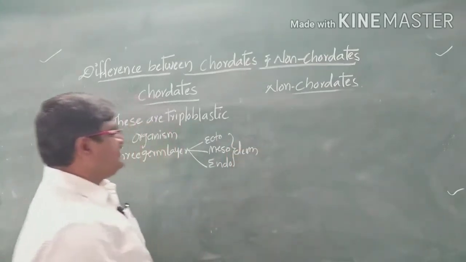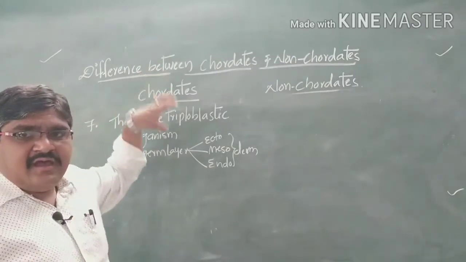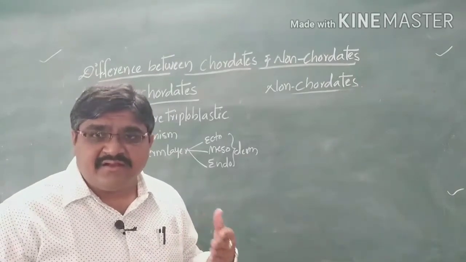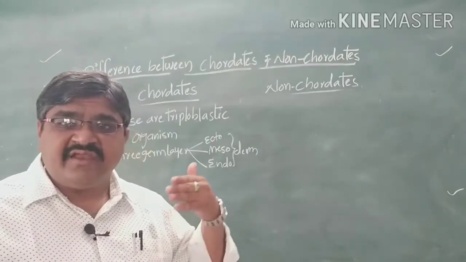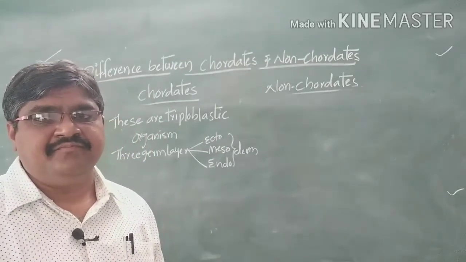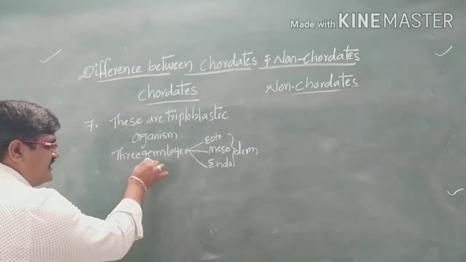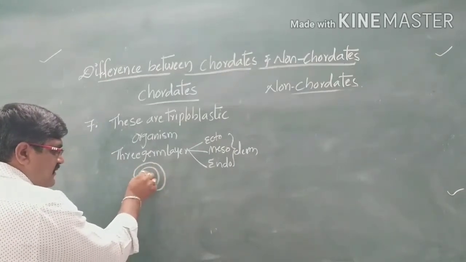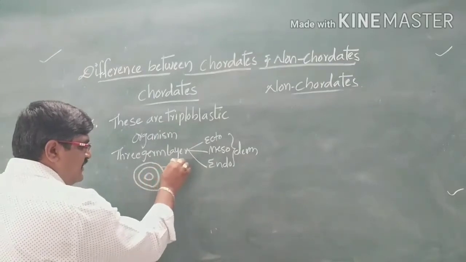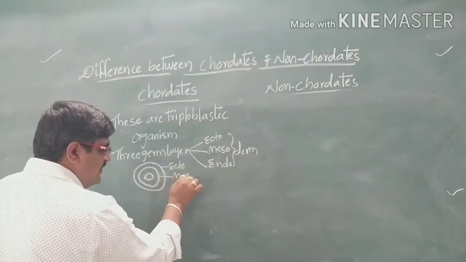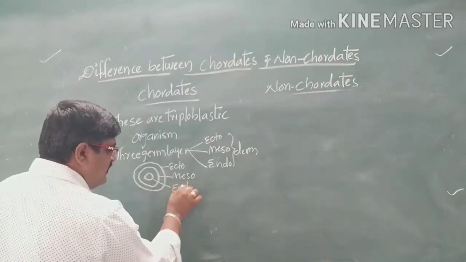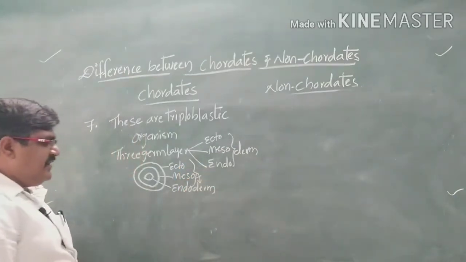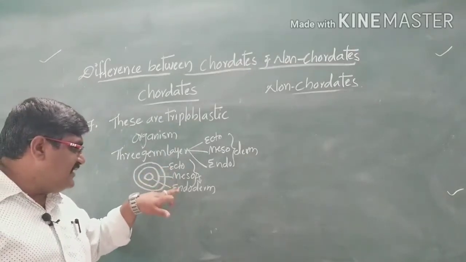So all chordates, that is vertebrates, have three germ layers: an outer ectoderm, a middle mesoderm, and an inner endoderm.